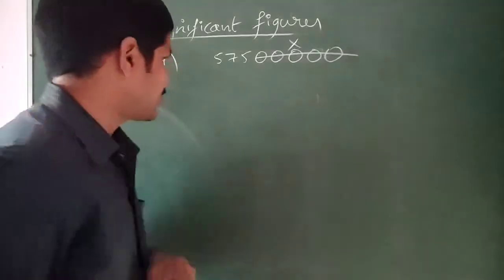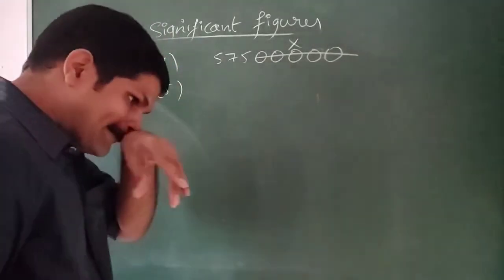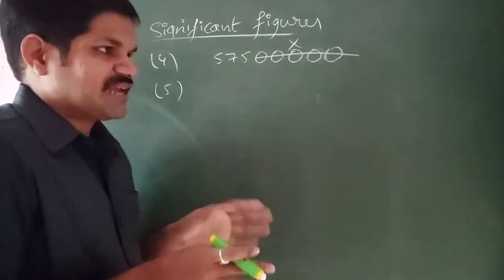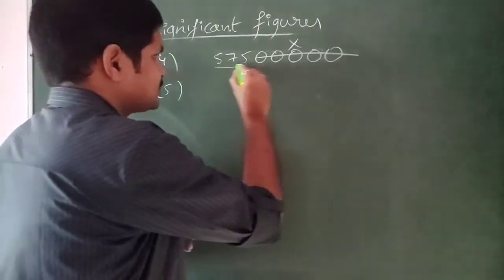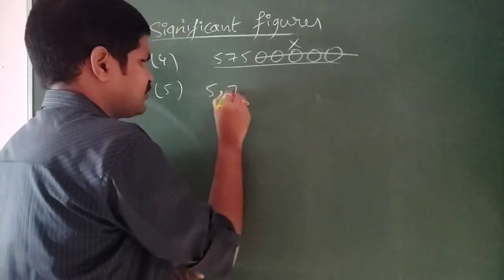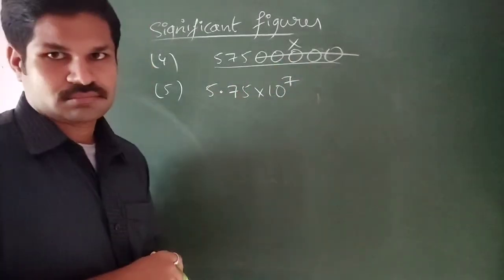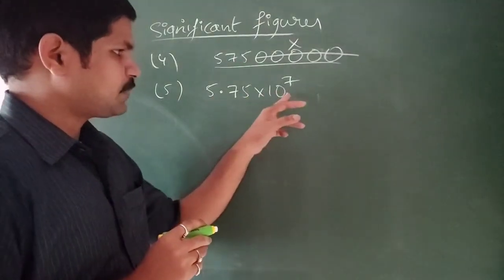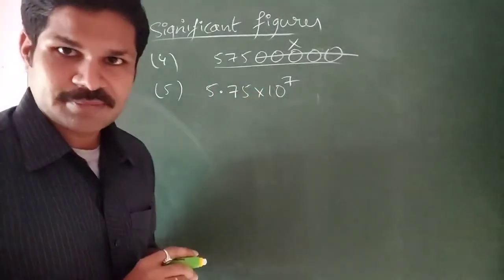Let me explain in the 5th rule. We all know numbers can be written in exponential form. Let us suppose this number can be written as 5.75 into 10 power 7. So both are equal. For example, if you multiply 10 power 7 with 5.75, you will get the same result, right?